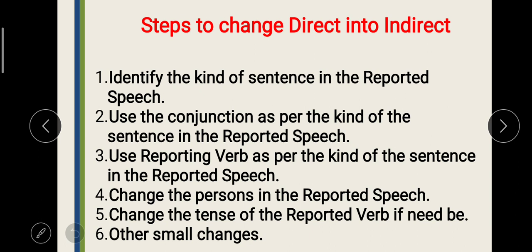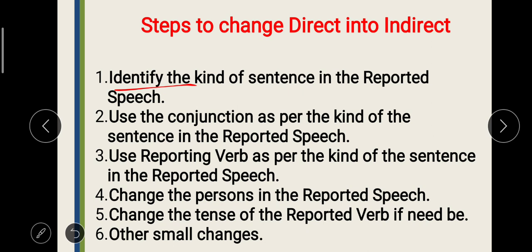But to begin with, we need to be very careful and very sincere about the sequence of them. First of all, the very first step, the moment you have a sentence in your hand, the very first job you have to do is identify the kind of sentence in the reported speech. In this case, we have 5 kinds of sentence. By the way, in modern grammars, we have 4 because exclamatory and optative sentences are merged together.